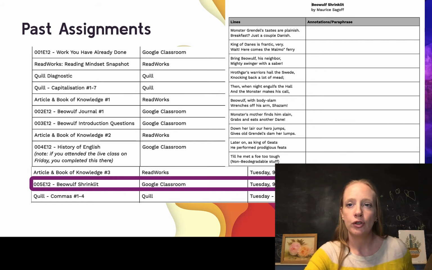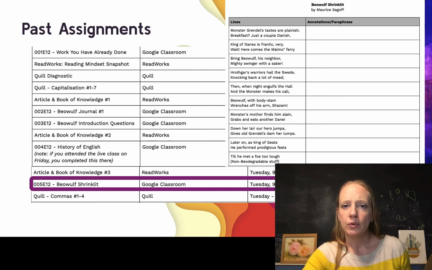This is the Beowulf Shrinklet. This takes the whole story of Beowulf and shrinks it down into a short poem. What we did is we read through it, and then we went through a few of the paraphrases. So what I asked you to do was to take the lines and put them in your own words in the paraphrase column. So we went over a few things as well.